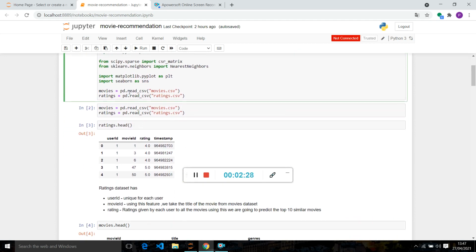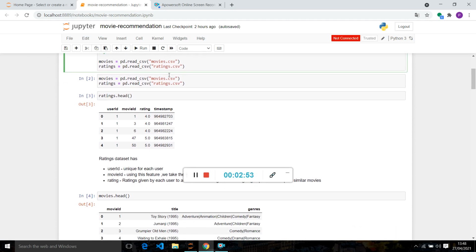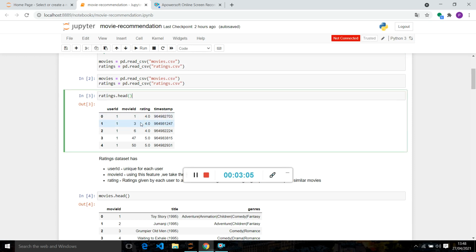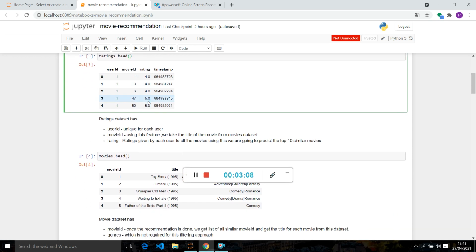First of all, we will import our dataset, which is downloaded from a data science website. We read the CSV movies dataset, then the ratings dataset, which are our two datasets. After importing, we will check whether the dataset is imported or not. We will use the head command to see the first 5 rows of our dataset.